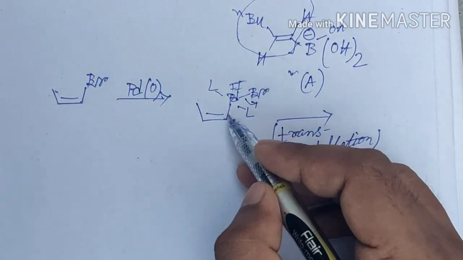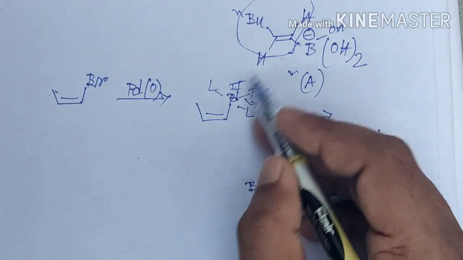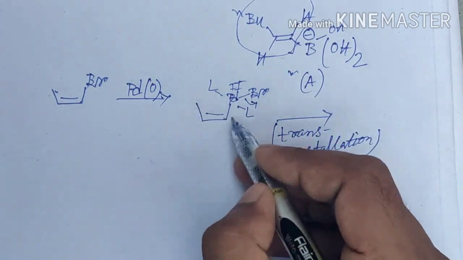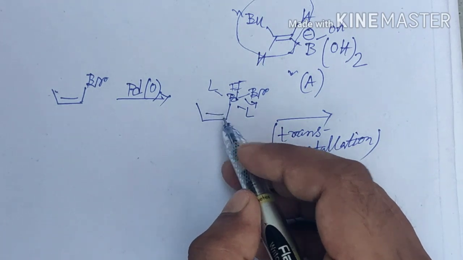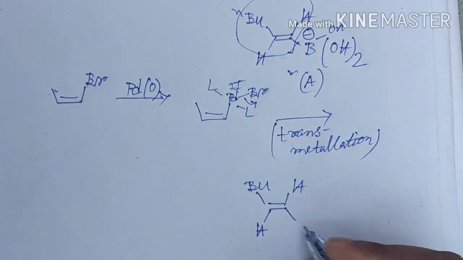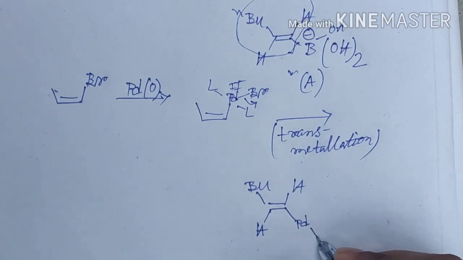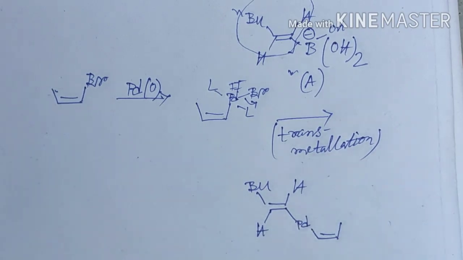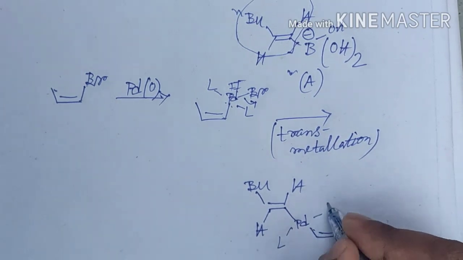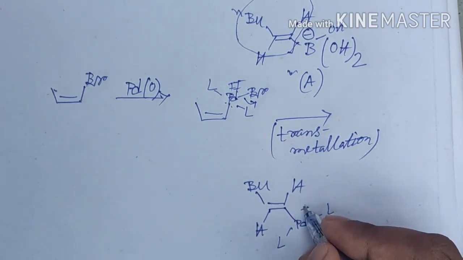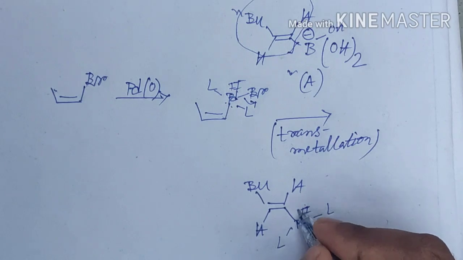Since in this case, during transmetallation, the orientation of this vinyl will be the same as here, so we can write this like this. Okay, since the methyl and palladium group is seen, here it will also be seen. There will be another ligand, and here palladium is in the +2 state.